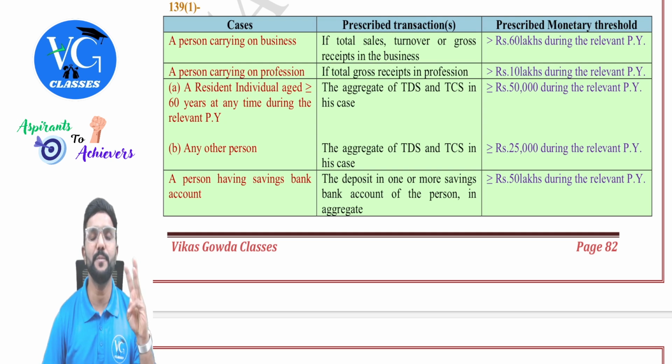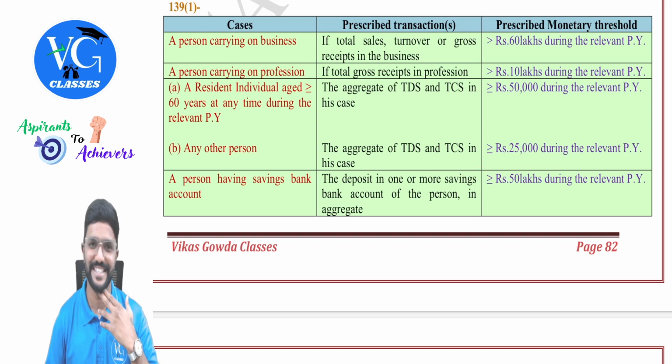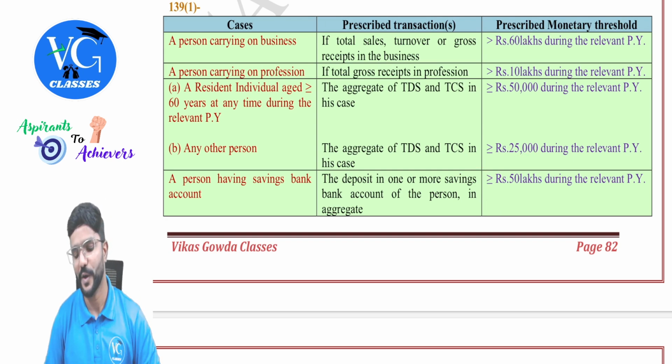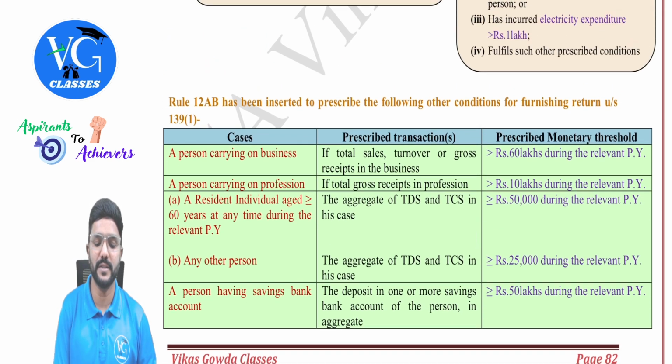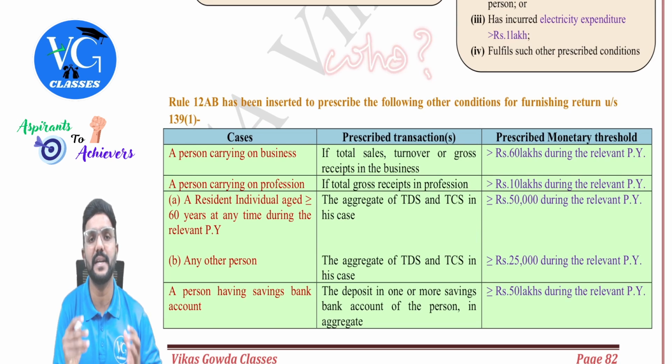Clear. For example, assume I have three savings accounts and in each account I am depositing 20 lakh each. What is the aggregate amount, guys? 60 lakh. And 60 lakh is more than 50 lakh. Should I file the returns? Yes, I should.